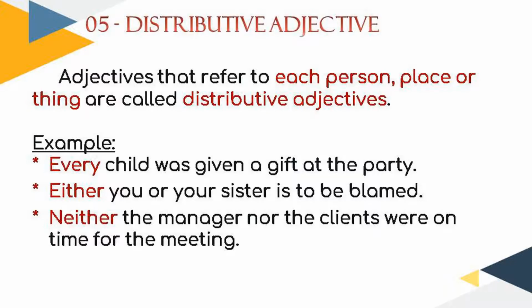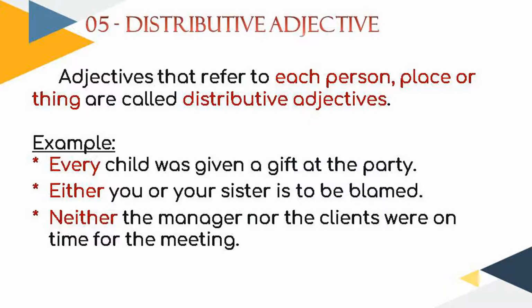The distributive adjective. Adjectives that refer to each person, place or thing are called distributive adjectives. So a single word which refers to many people individually. For example, every child was given a gift at the party. Here, there might have been many children, but the word "every" talks about the individuality of every child. So every child is being given a gift. The word "every" is a distributive adjective.